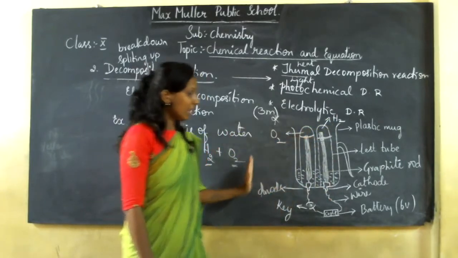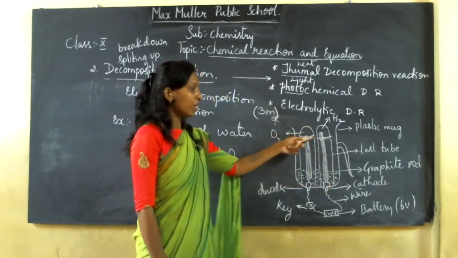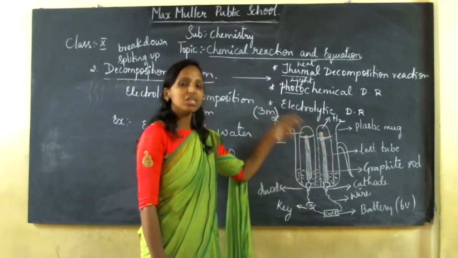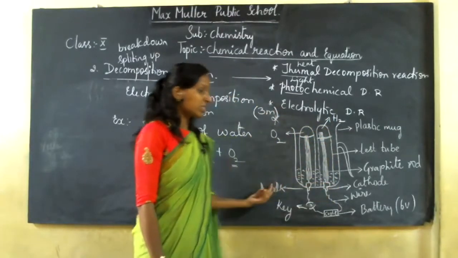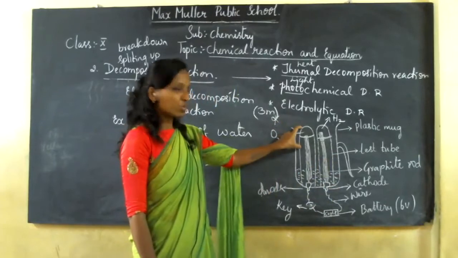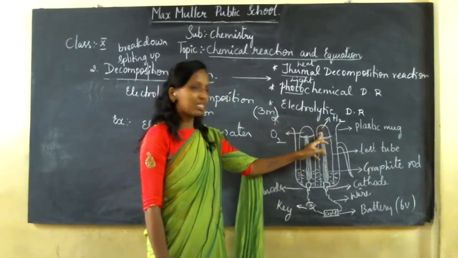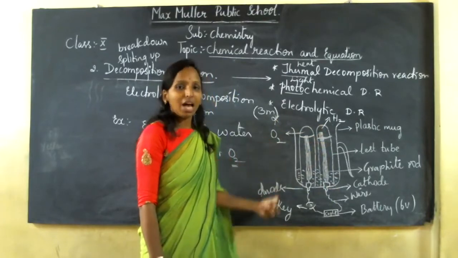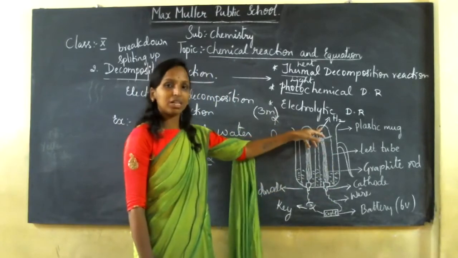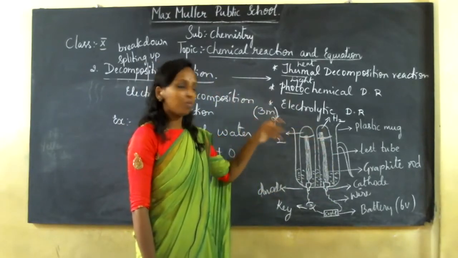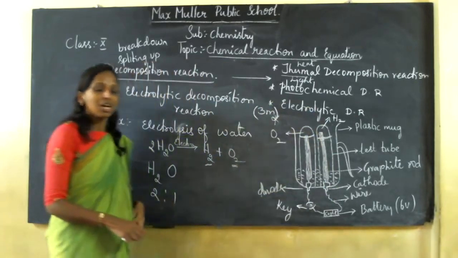Ma'am, can I interchange? That means here I have marked more, and here I have marked less. Not a problem. Towards your cathode it is hydrogen. Replace this. So here the gas collected is more, that is nothing but called your cathode. Here the gas collected is less, it is nothing but called your anode. That's all. Towards your cathode only hydrogen gas is collected. So keep that in your mind. You can write towards which side it is more and towards which side it is less.